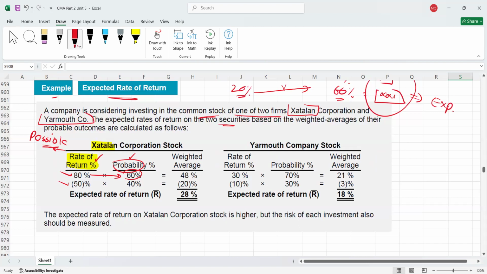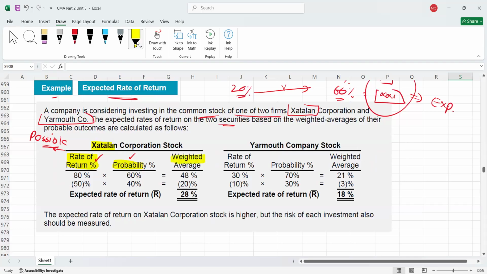So we have a probability of 60%, that is, in simple words, a 60% chance that you will generate an 80% return. Then for the 50% loss, that you will incur a 50% loss, the chances are how much? 40%. So please remember, this information will be given. Rate of return will be given and the probability will be given. Now the point is how you will calculate the weighted average value.